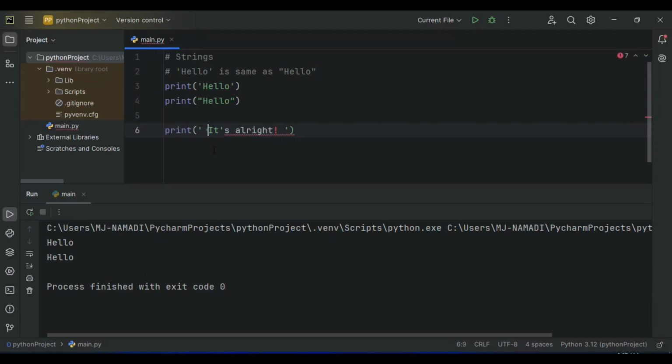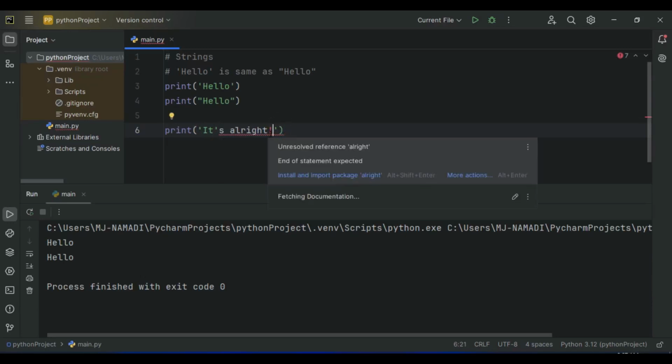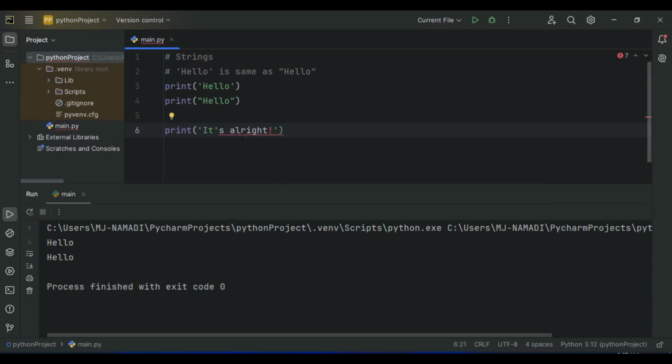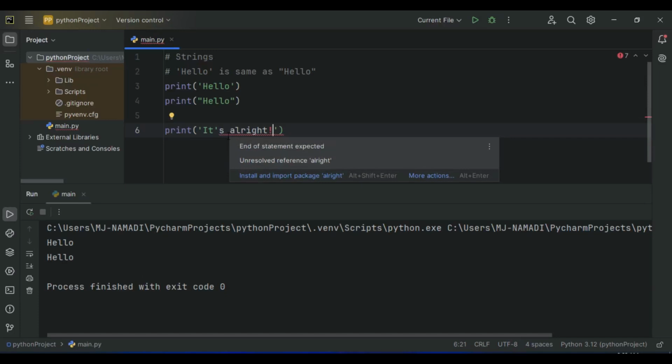Let's actually take this back and reduce the space. As you can see, there's an issue here. The squiggly line is showing red. This squiggly line indicates an issue. There's a problem in our code right here. The problem is we tried to use a quotation within a quotation. You cannot use a single quote inside single quotes. It is illegal. It is not allowed. Likewise, you cannot use a double quote within a string that is surrounded by a double quote.